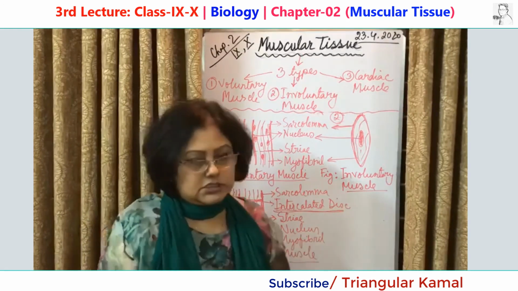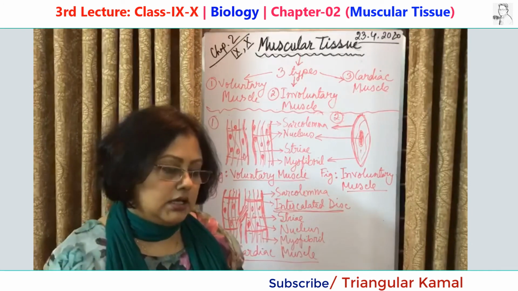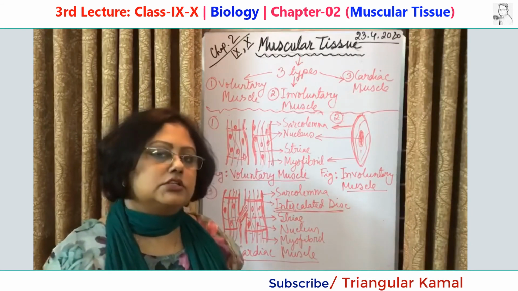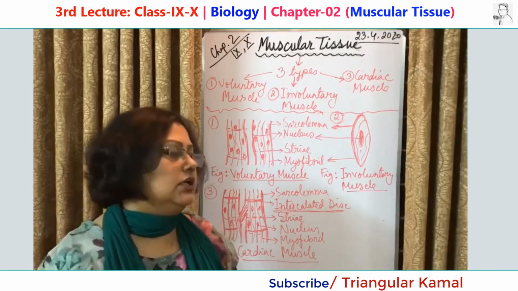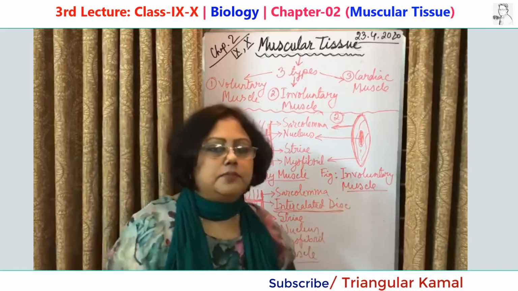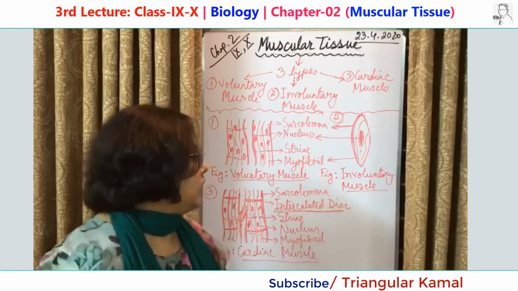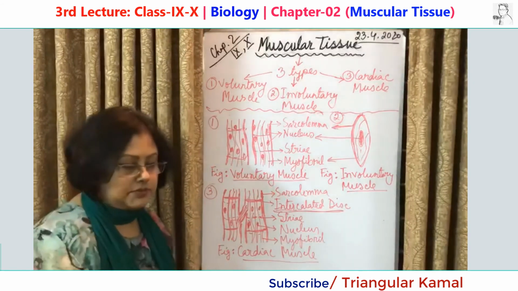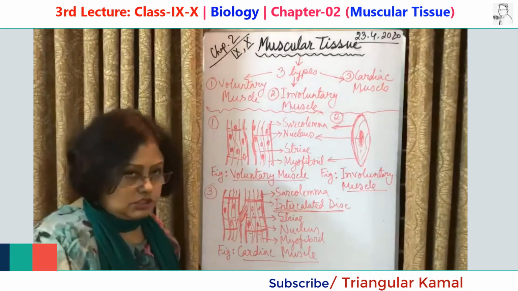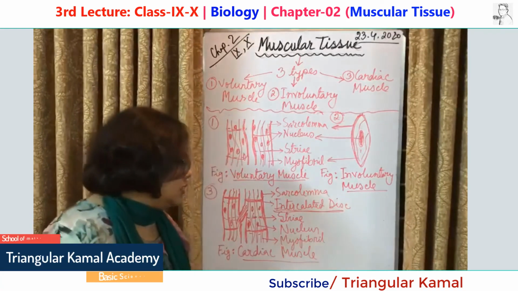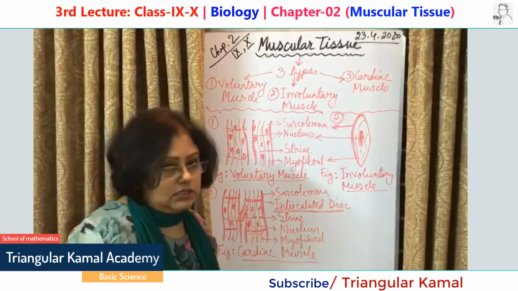Involuntary muscles are present in internal organs, mainly inside the blood vessels and alimentary canal, for the smooth circulation of blood throughout the body, and also to move food particles by peristalsis. And cardiac muscles are present in our heart, and it is continuously moving always, like involuntary muscle, letting the blood circulate throughout the body.